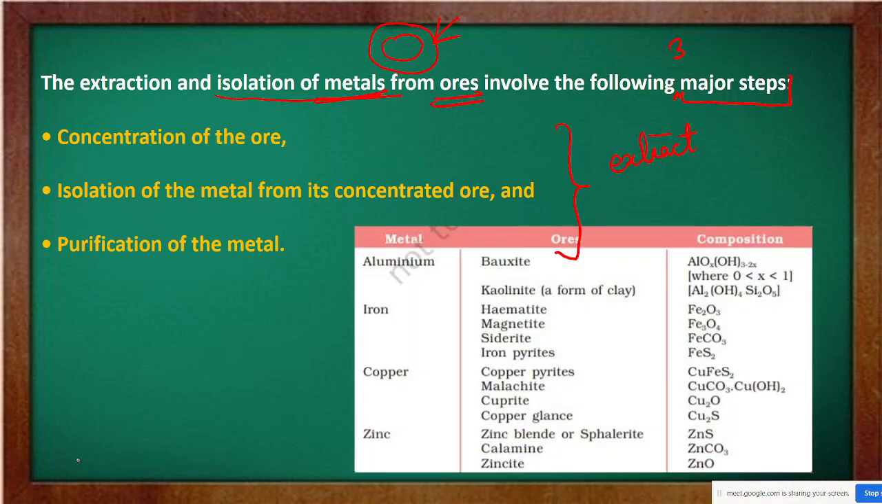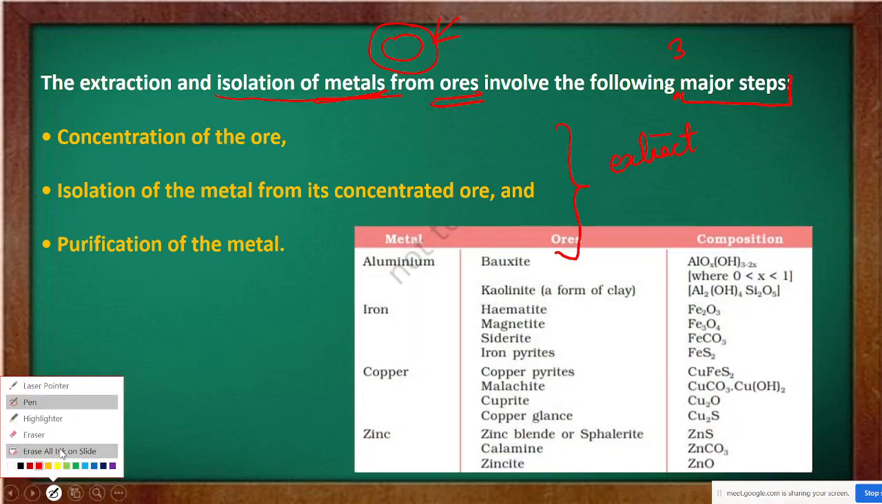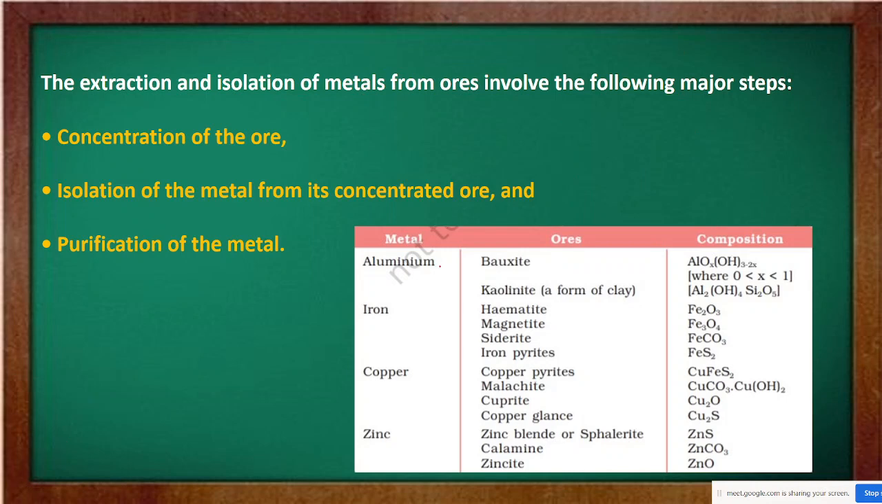And these are the ores of different metals. Look, the ore of aluminium is called bauxite. Aluminium is obtained from the ore bauxite. The formula of bauxite is AlOx(OH)3-2x, where 0 < x < 1. Another ore of aluminium is kaolinite, and the formula is this one.